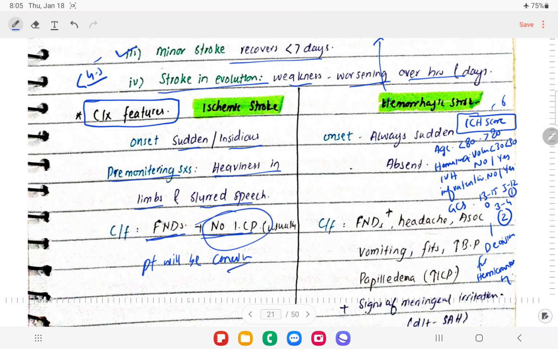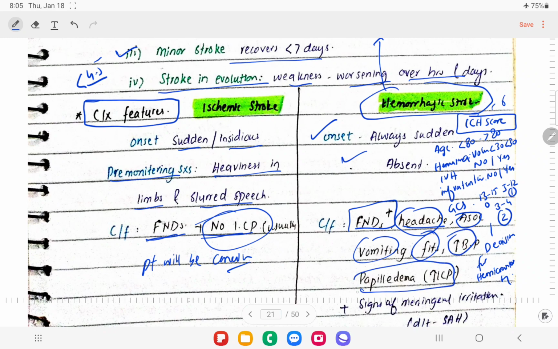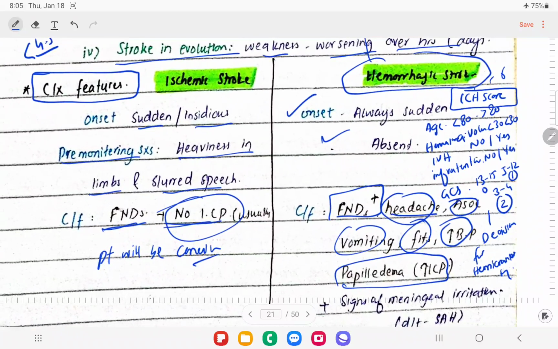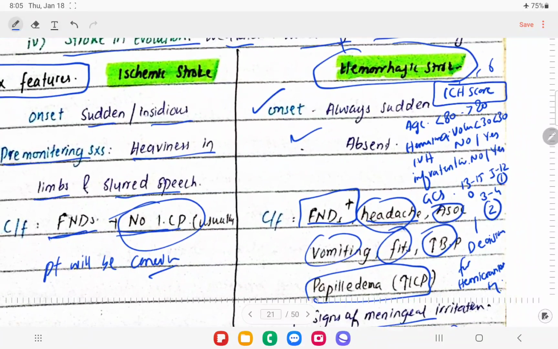In hemorrhagic CVA patients, the onset is always sudden, and there are no premonitory symptoms, like the patient doesn't feel any heaviness in the limbs. In these patients there will be focal neurological deficits, and the patient will have signs of raised ICP, like altered state of consciousness, headache, vomiting, fits, and raised blood pressure, right. And the patient might have neck stiffness signs positive, if the patient is having subarachnoid hemorrhage, right.